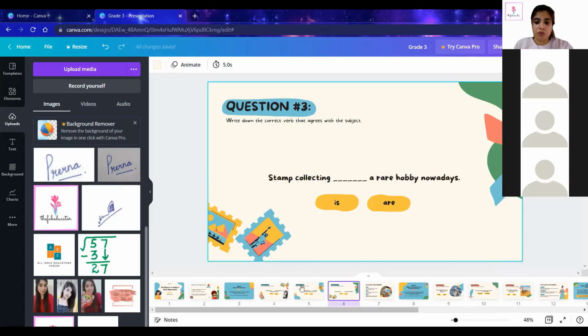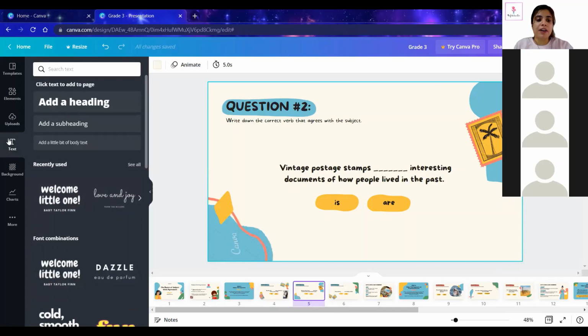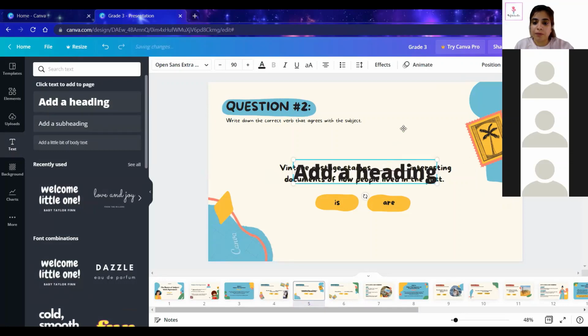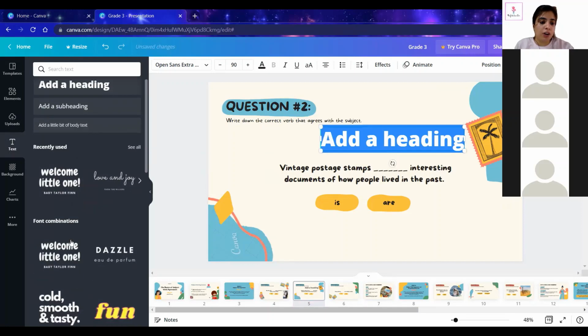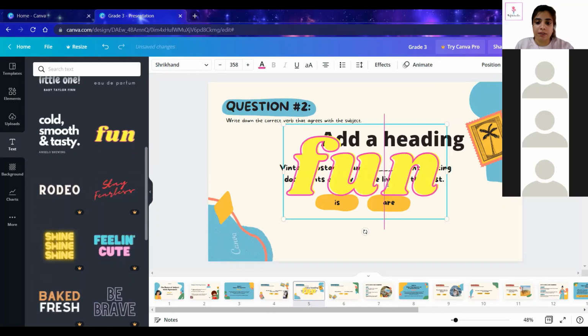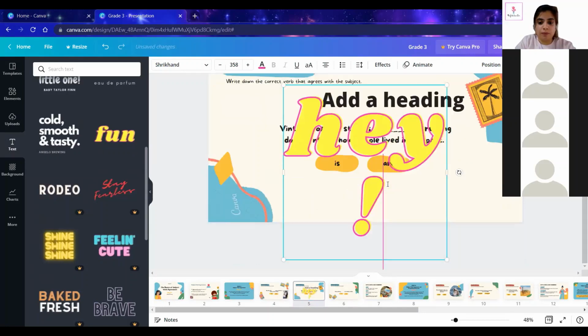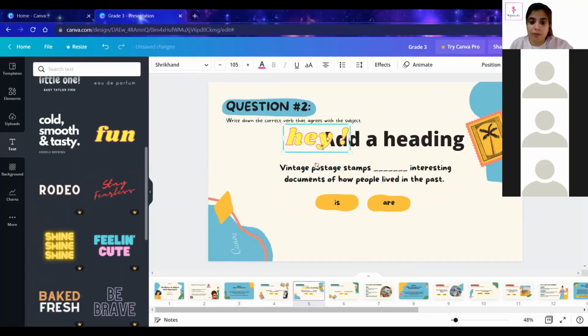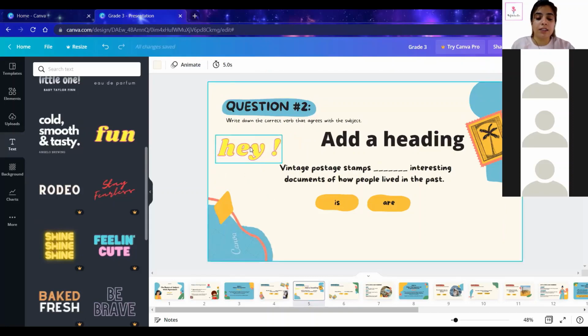Now next, if I move to text, like suppose I want to write something, there's an option of heading, subheading, and a body text. Accordingly, the size is given. If you want to give a heading, you can choose any font from here. There are many options given. Like suppose if I want to use this one, like this, I can add the text as well.